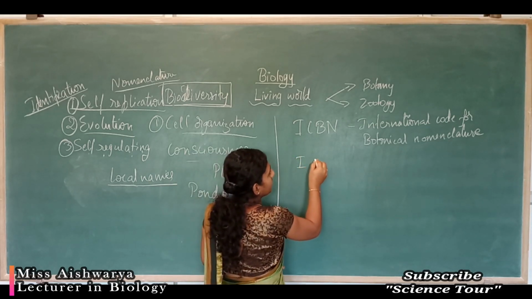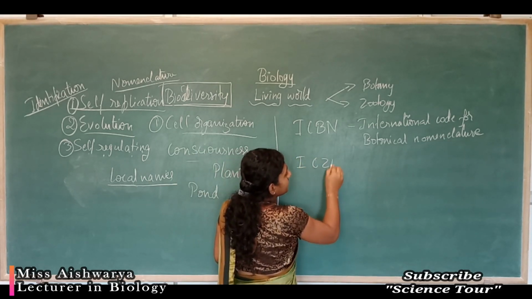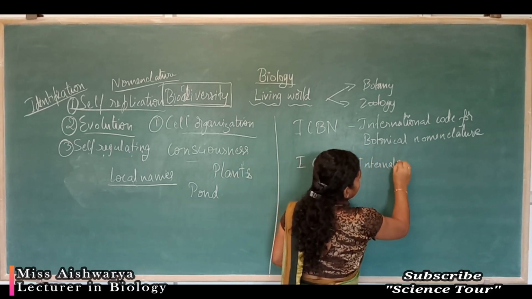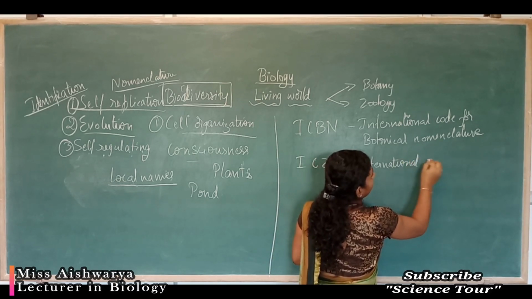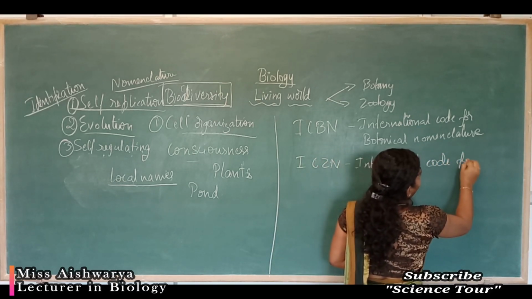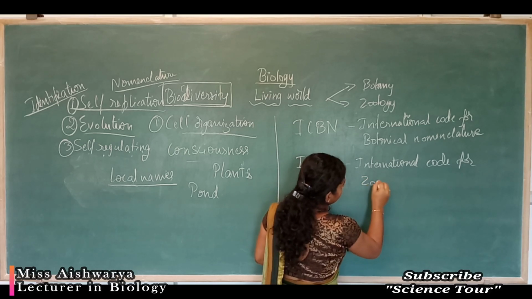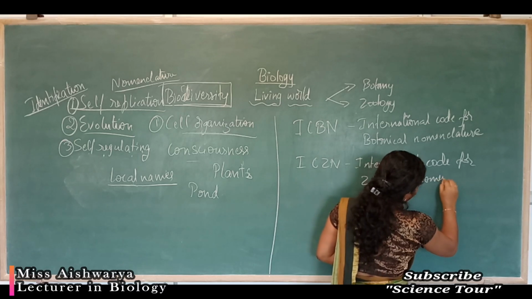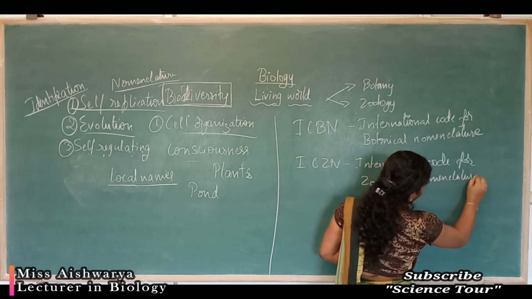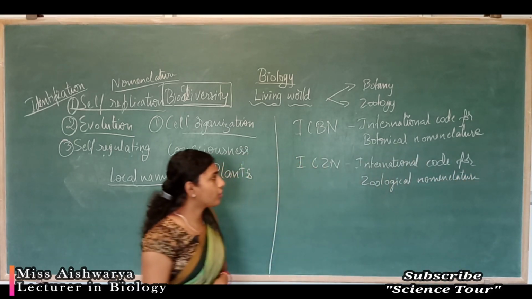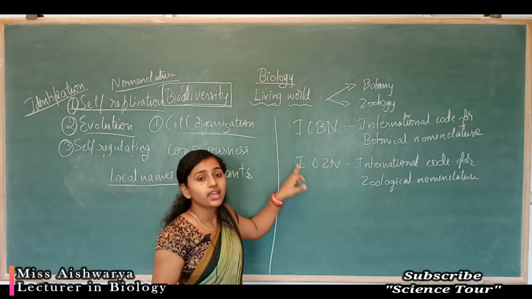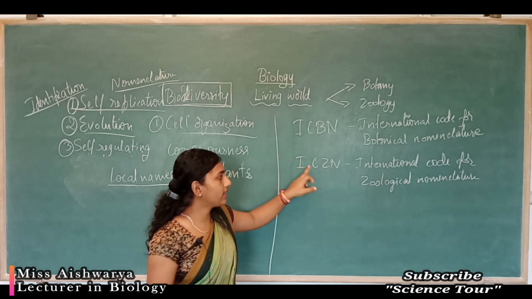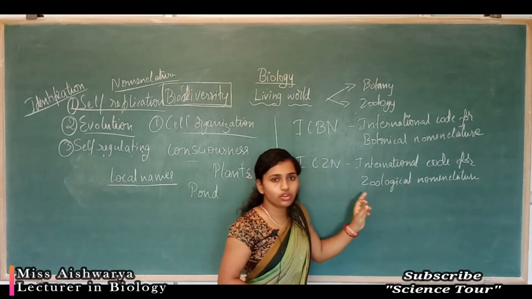Next, one more international committee is there, ICZN, the International Code for Zoological Nomenclature. The zoological name is based on the rules given by the International Code for Zoological Nomenclature.